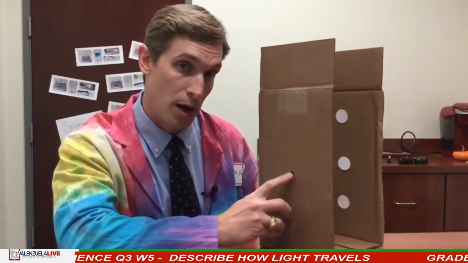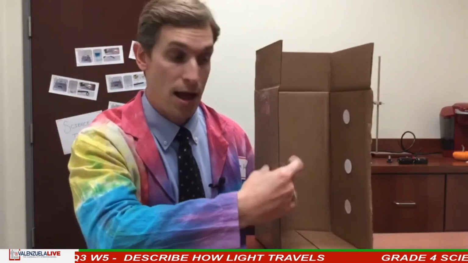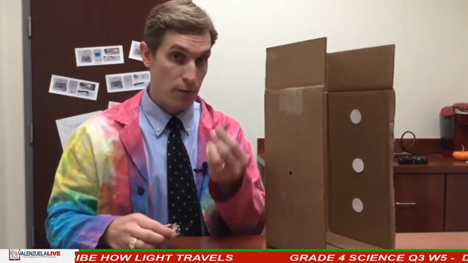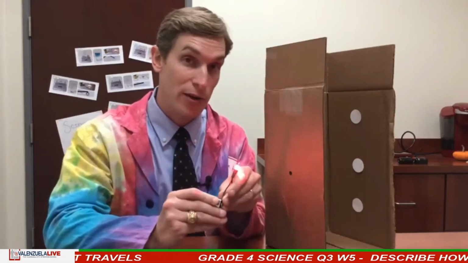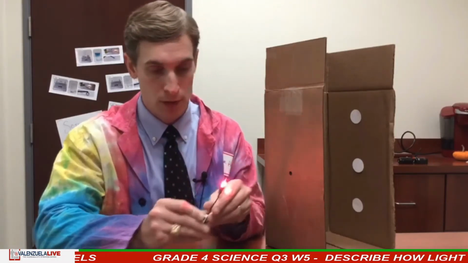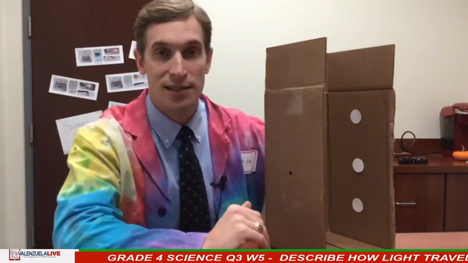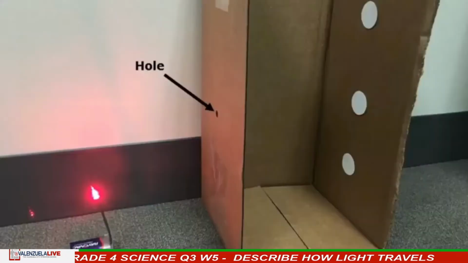I also took a screwdriver and just punched a hole in the front of the box. You'll notice that right now I have that hole covered up so that no light can get through. Here I have a red Christmas light, and when I touch this red Christmas light to the 9-volt battery, it shines very brightly. Now I took these and I set them up like you see here.